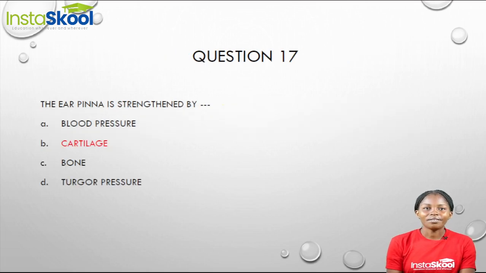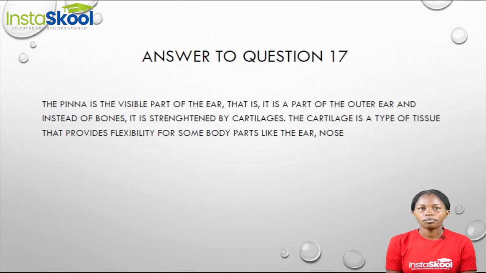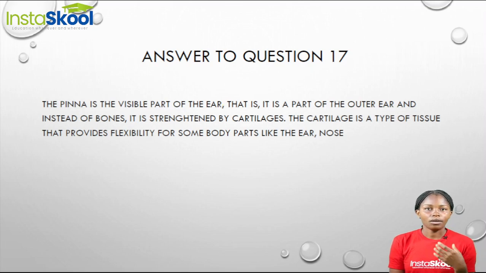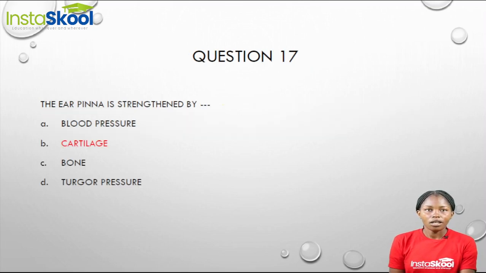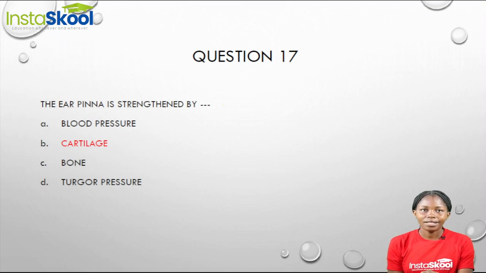Question 17 says, the ear pinna is strengthened by dash. The pinna of the ear is the visible part of our ear, that is the outer ear. And instead of bones, this pinna is strengthened by cartilage. The cartilage is a type of tissue that provides flexibility for some of our body parts, such as our ear, our nose, and so on. So our answer is option B, the cartilage. Cartilage strengthens the ear pinna.